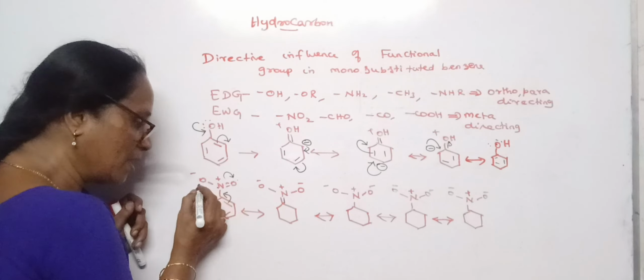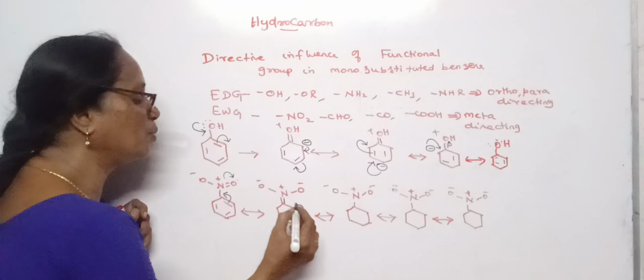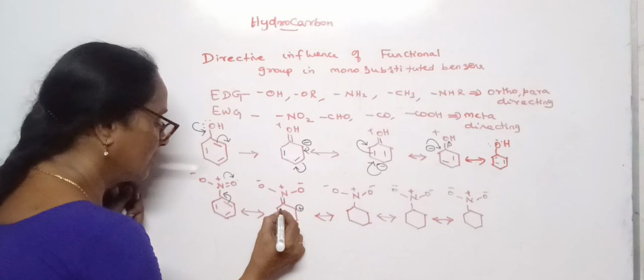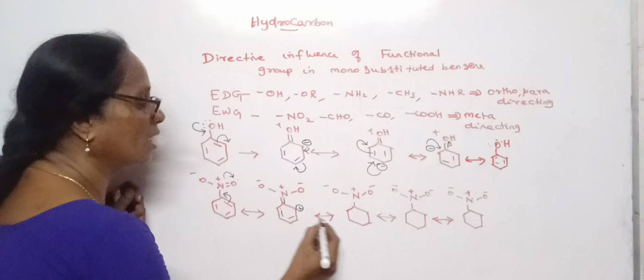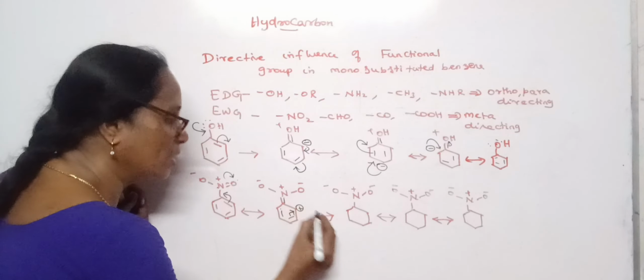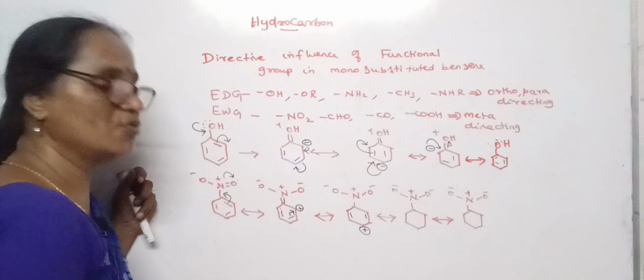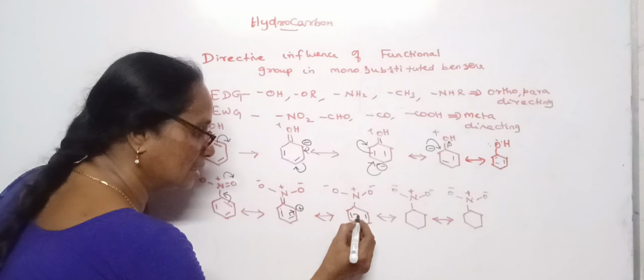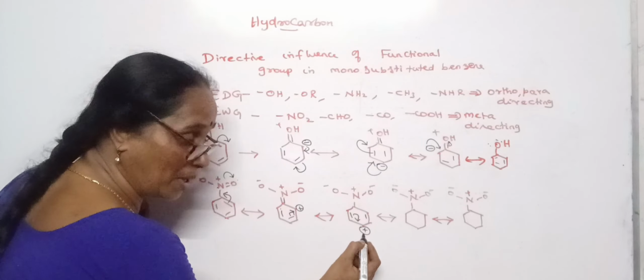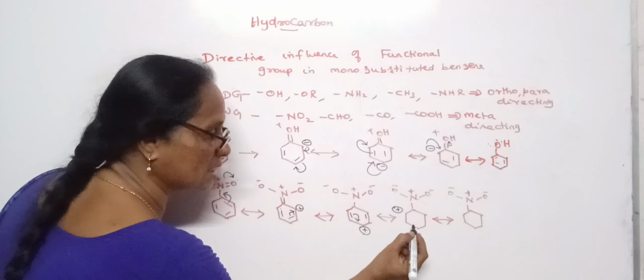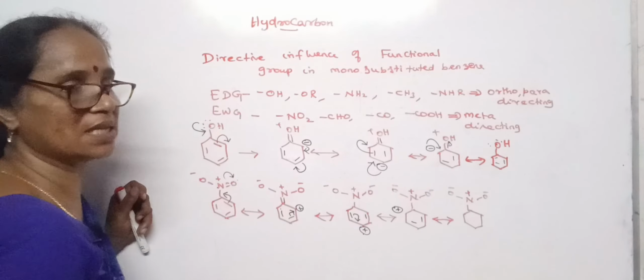As the carbon loses the electron, the second position of carbon gets a positive charge, and the electrons over here are now attracted towards the positive charge. So now the positive charge is accumulating at the 4th position, and this pi electron is attracted by the positive charge. So now positive charge is developed at the 6th position.